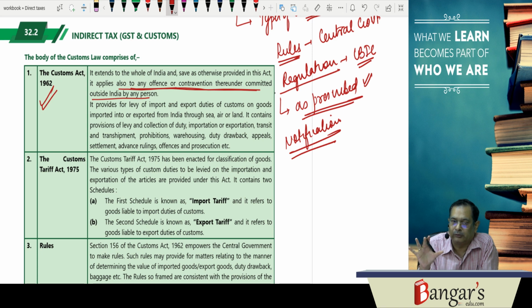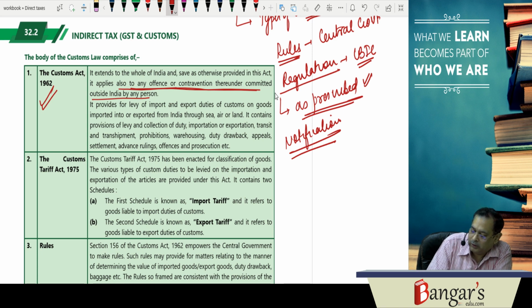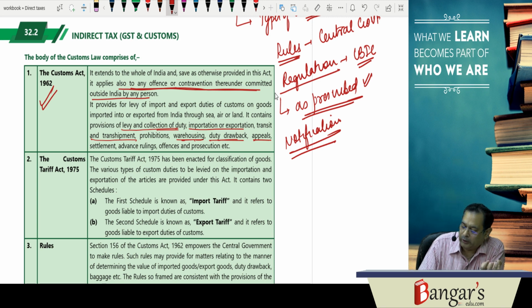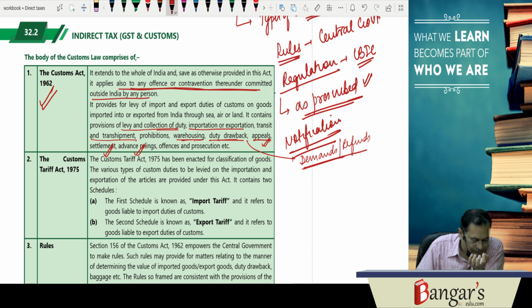Now basically the Customs Act contains the provisions relating to levy and collection of custom duty, importation and exportation, transit and transshipment, then warehousing and duty drawback. In case you are not satisfied with the orders passed by the adjudicating authority, we have demands and refunds against the orders. We can go to appeal for settlement also. We have advanced rulings and offences and prosecution. So these provisions have been made in the Customs Act.